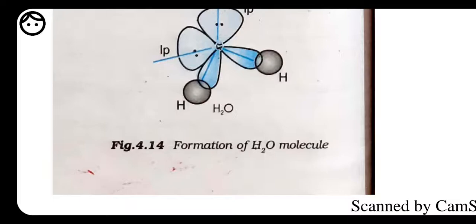Okay, so by taking this lone pair, because see, in case of H2O we are having only two bonds. Oxygen is linked with one hydrogen, and on another side it also has one bond with another hydrogen. It has only two bonds, so it should show only sp hybridization. But due to the presence of two lone pairs of electrons, they are going to show sp3 hybridization. So always you have to count the number of lone pairs also which are present.